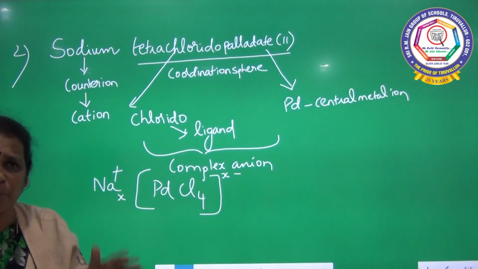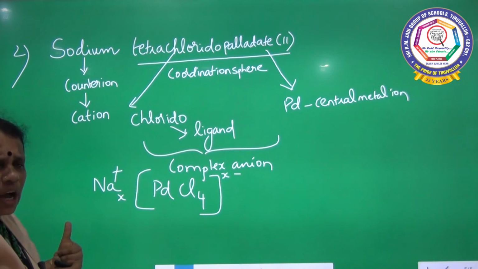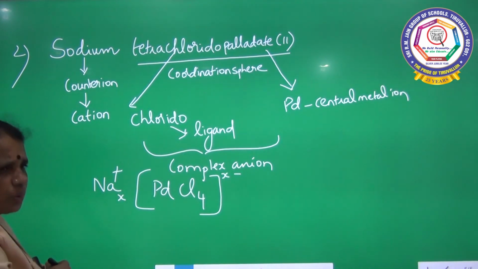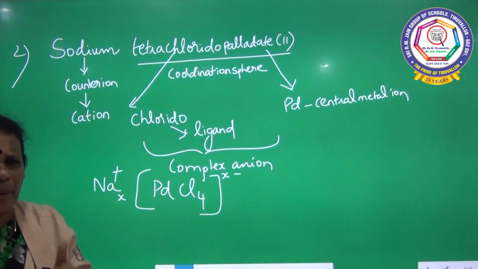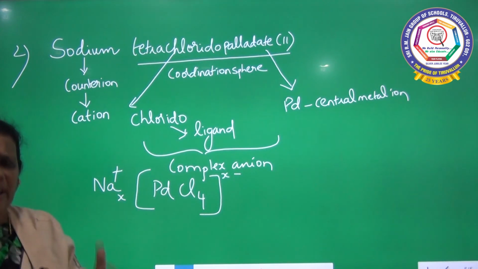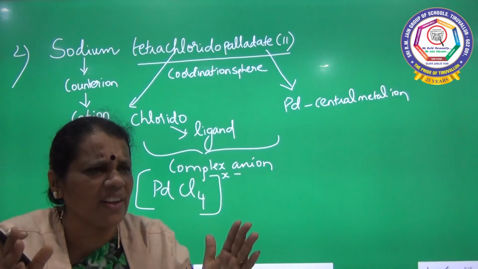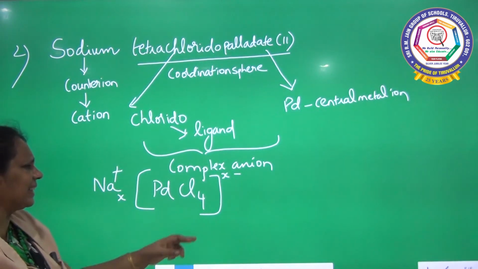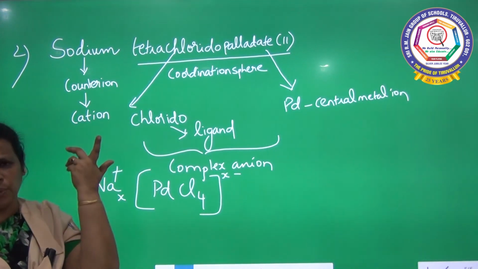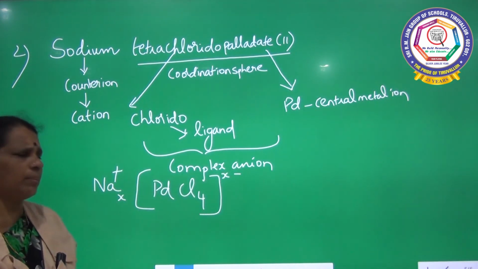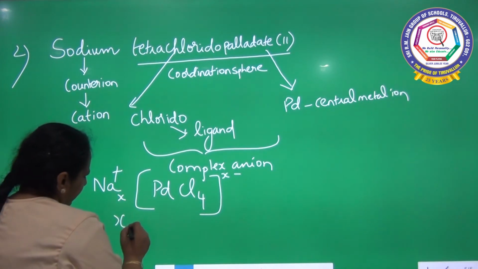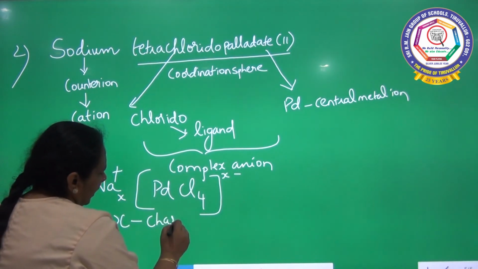Both positive and negative should be there. So I am indicating the charge as x minus. I want to find out x, which is nothing but the charge of the coordination sphere.